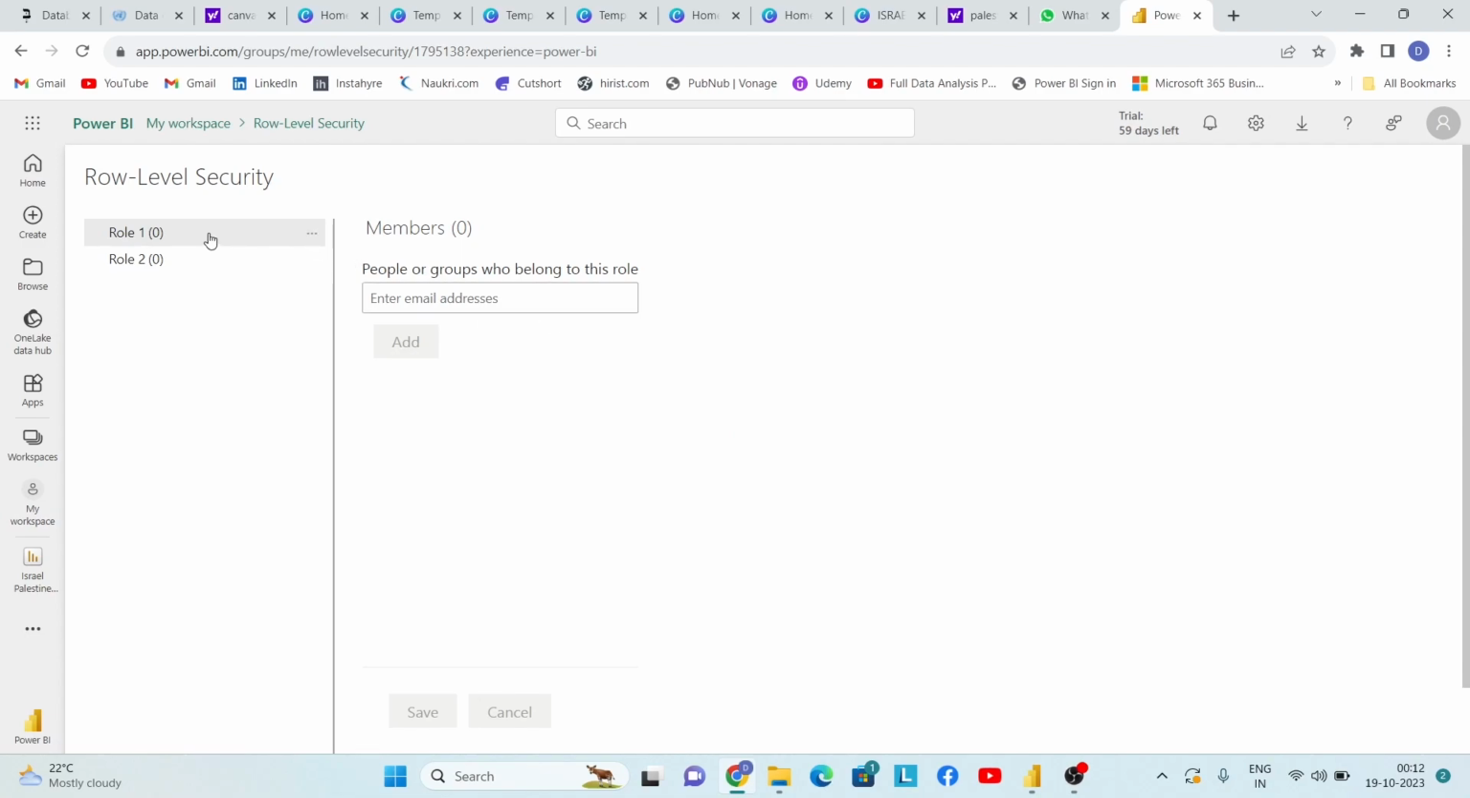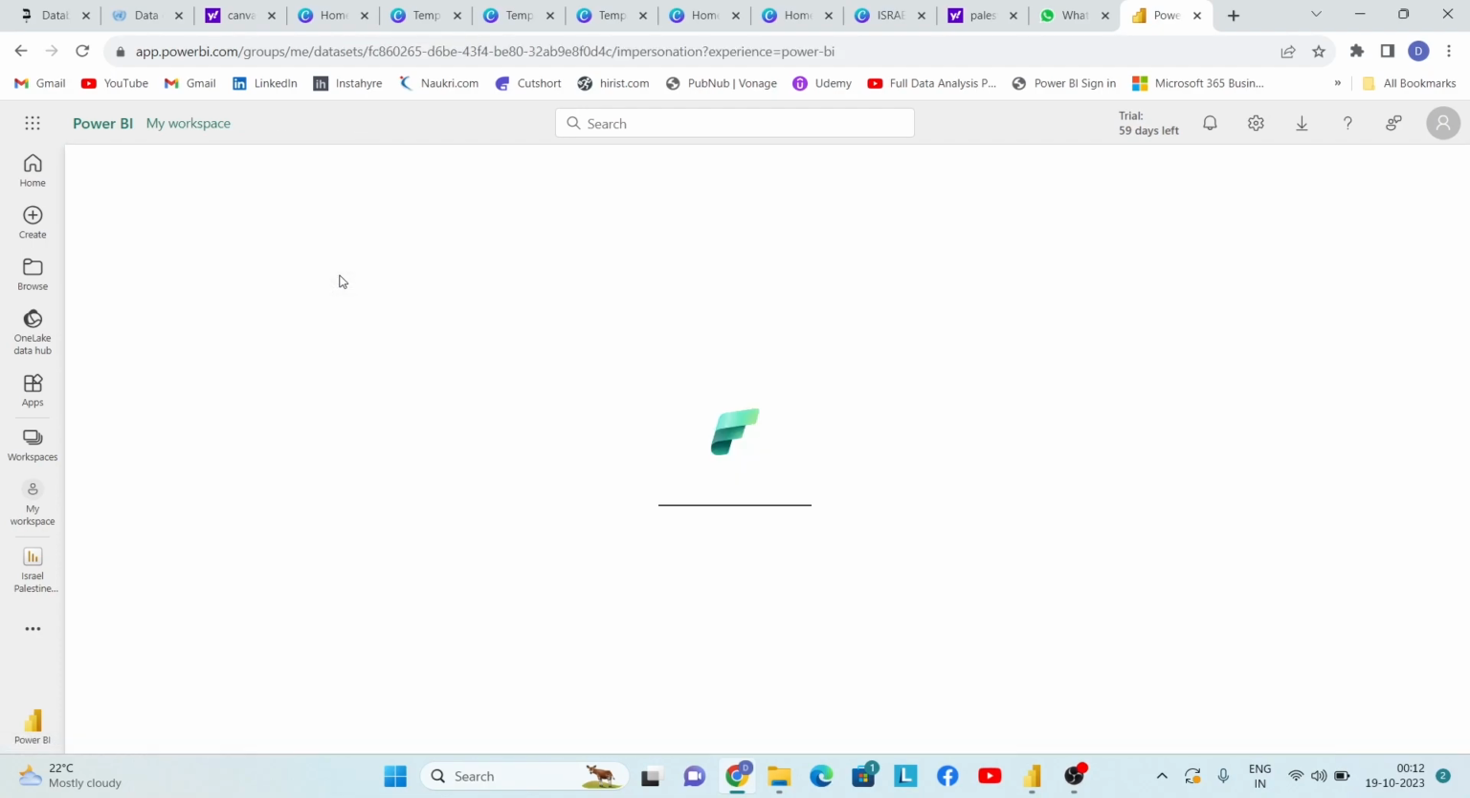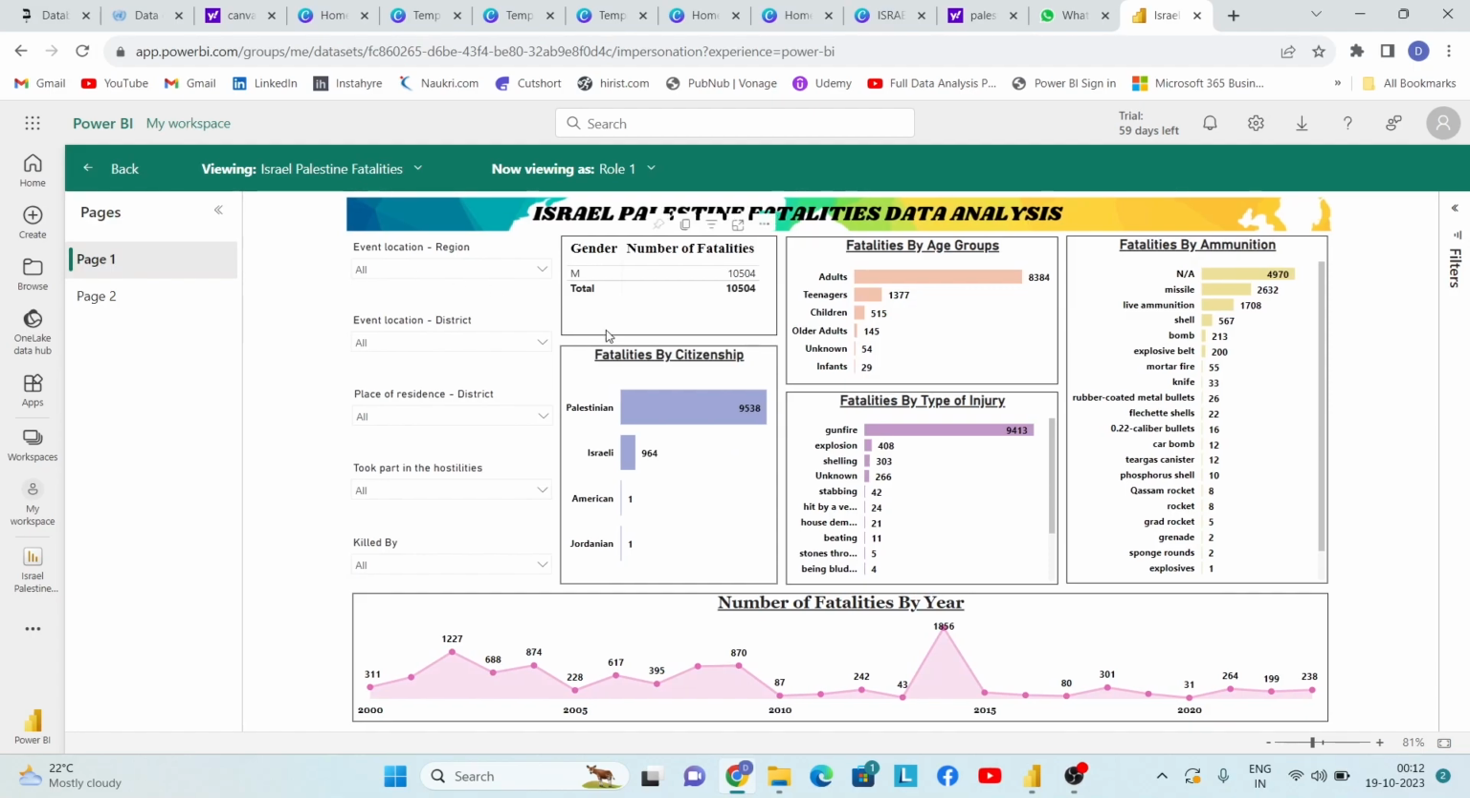Now here you can see that we have 2 roles, role 1 and role 2. If you want to test these roles here, you can click on these 3 ellipses and select test as roles. So you can see the first role we created, in which only the data for men will be shown. The entire report page is filtered accordingly, which you can clearly see in this particular table visual. And similarly, you can test the second role as well.